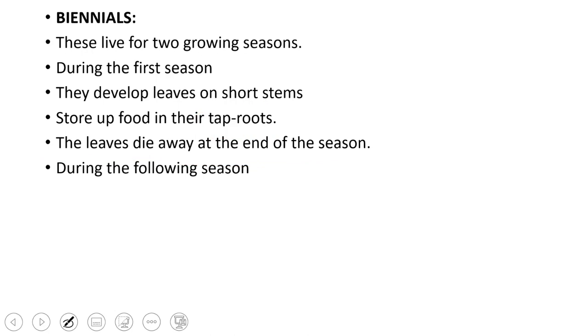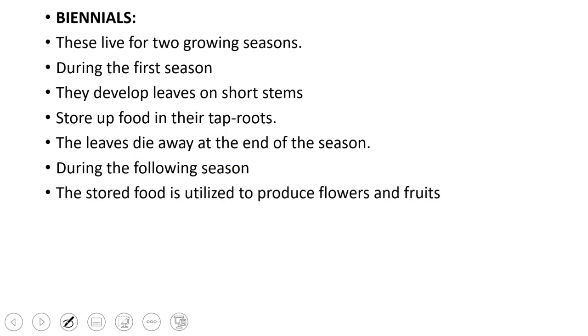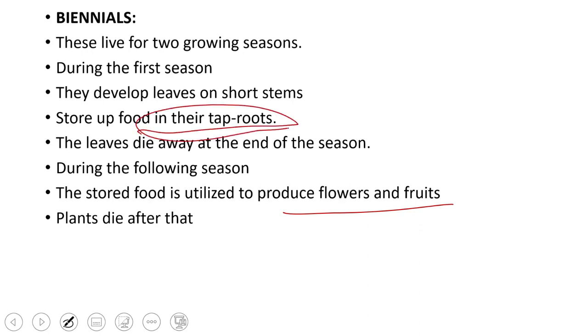In the next season, what happens? That is the following season. The food that was stored in the taproot is utilized to produce an aerial shoot. Now this aerial shoot produces flowers and fruits. So the first season is vegetative and the second season is reproductive. It produces flowers and fruits, and then the plant dies after that. That is, after setting fruits and seeds, the plant simply perishes. The food in the tap roots is also consumed, it is also used up, and they also disappear.